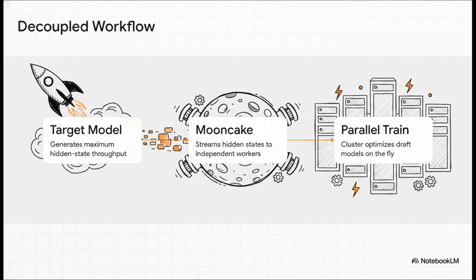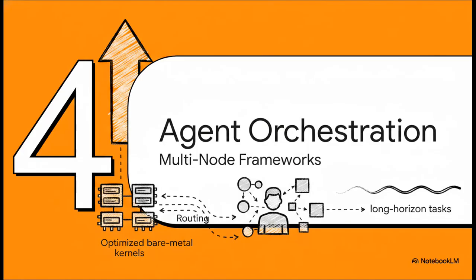So, here is exactly how we fix that bottleneck. The target model pushes out maximum hidden state throughput, and then TorchSpec uses the Mooncake engine to stream those states to a completely separate parallel training cluster. It completely decouples the inference engine from the draft training workers on the fly. It's beautifully efficient. Ascending back up the stack to Layer 4, agent orchestration and stateful multi-node frameworks.